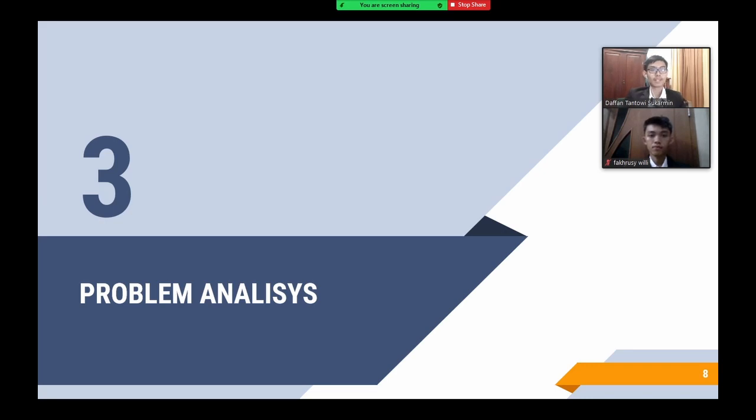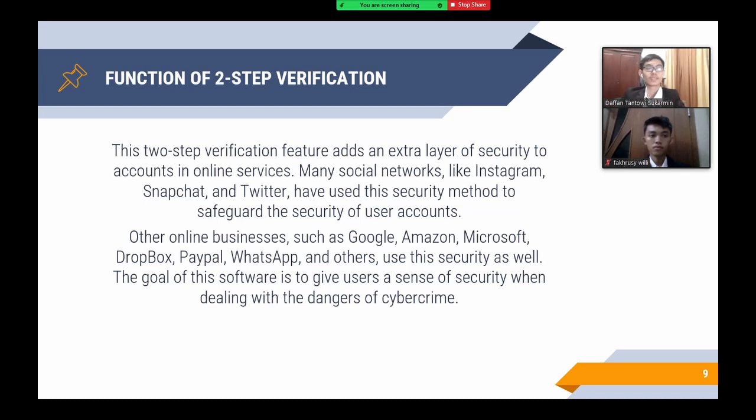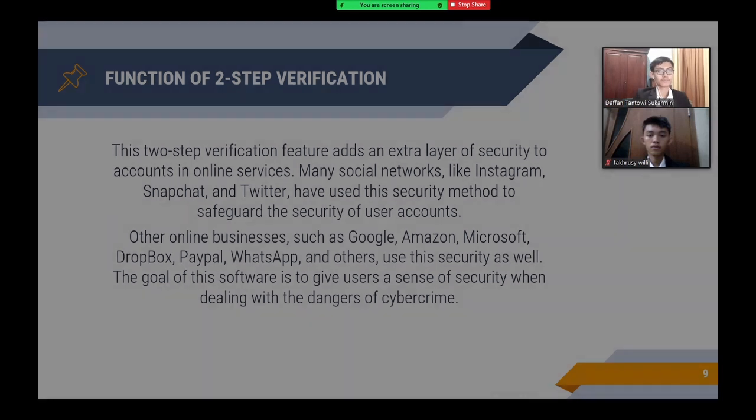Next is problem analysis. The function of two-step verification. This feature adds an extra layer of security to accounts in online security services. Many social networks like Instagram, Snapchat, and Twitter have used this security method to safeguard user accounts. Other online businesses such as Google, Amazon, Microsoft, Dropbox, PayPal, WhatsApp, and others use this security as well. The goal is to give users a sense of security when dealing with the danger of cybercrime.